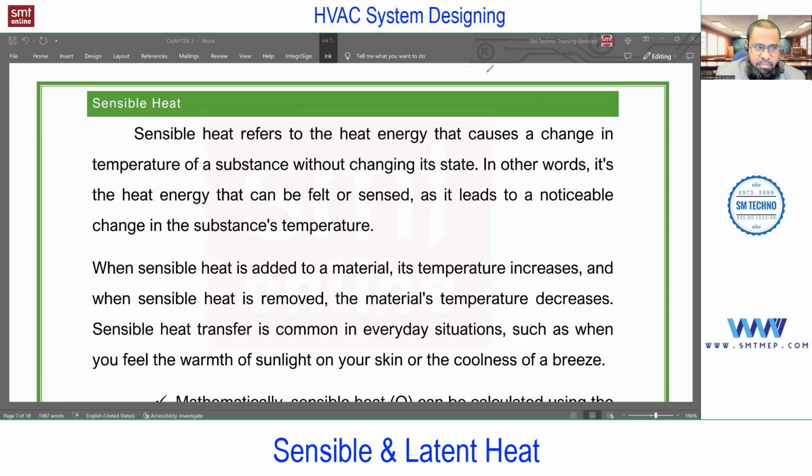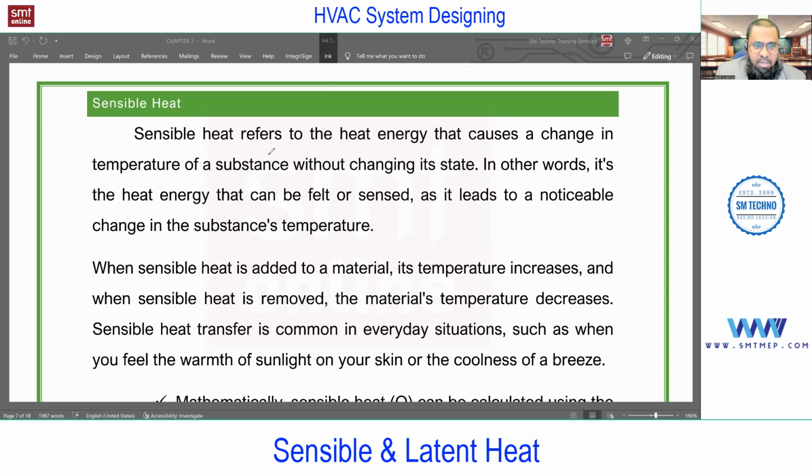For example, heat gain through wall from outside to inside. Is there any change in phase? Or is there any moisture traveling from outside to inside? No. So we can consider the heat gain through wall, I'm just talking about the application side, as only sensible. Okay, so next we'll talk about latent, then we'll take more examples. Let me quickly complete this theory.